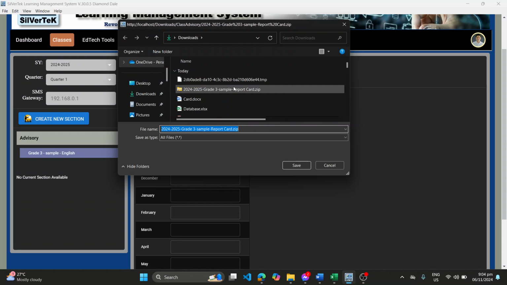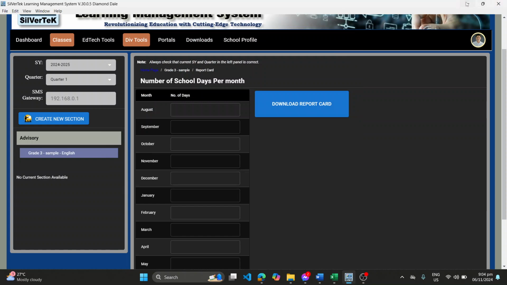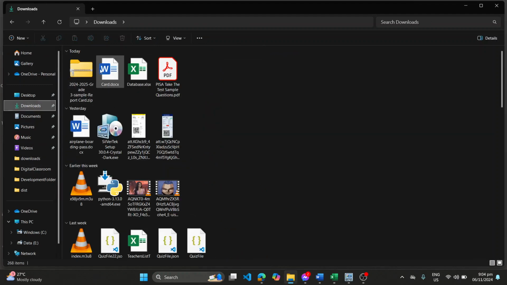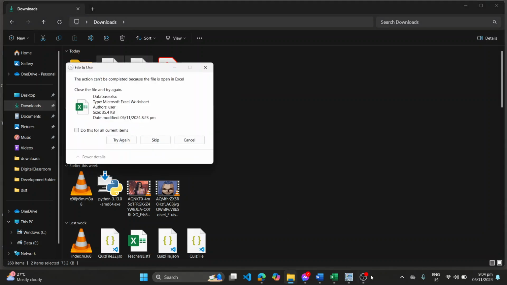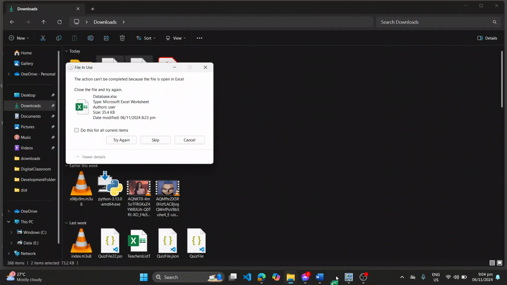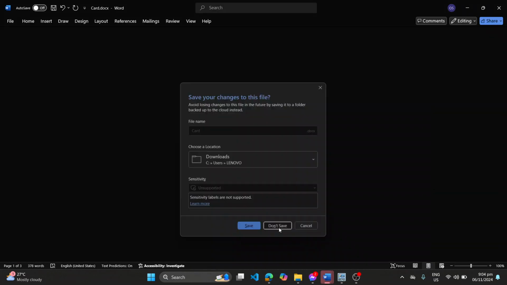I just want to save this one in the downloads folder, and then click on save, and just click on yes to replace the files. Then I will try to open that downloaded file in the downloads. I also have to delete this first. So no, sorry, I'm going to need to close this one. Don't save this one also. Let's see.